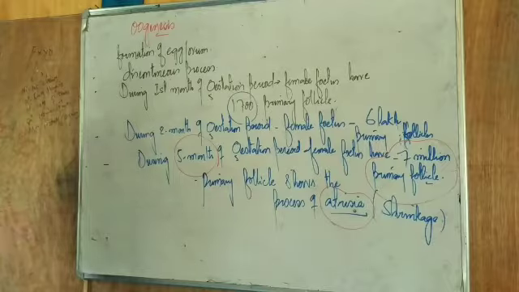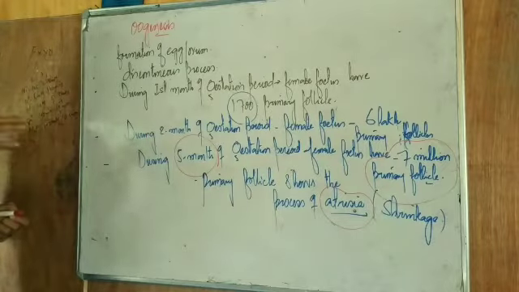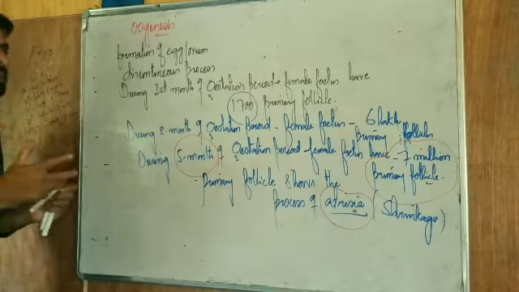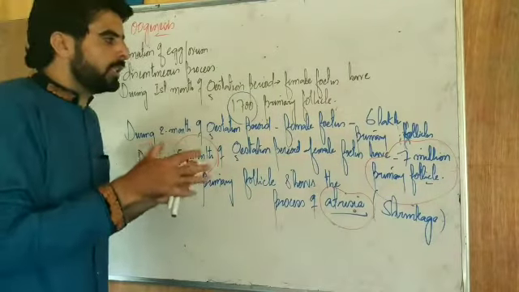Now, when the girl child is born, she has about 2 million follicles. If anybody asks why there is a decrease in the number of primary follicles, the reason is atresia.